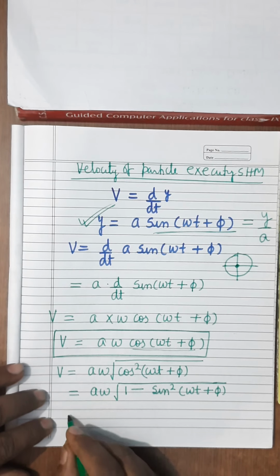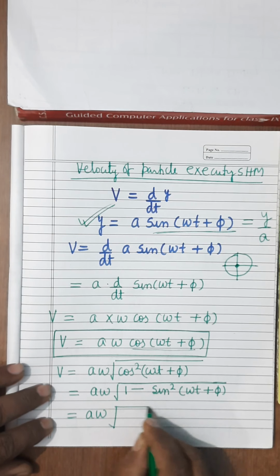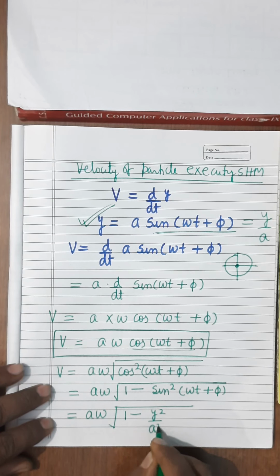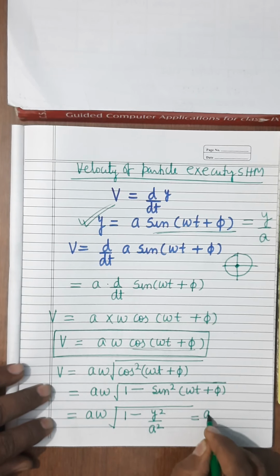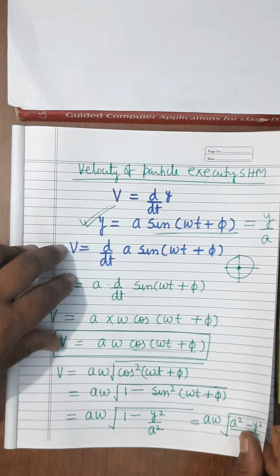Y square upon a square. So, you write down A omega, 1 minus y square upon a square. When it will be further simplified, what will you get? A square minus y square upon a square.